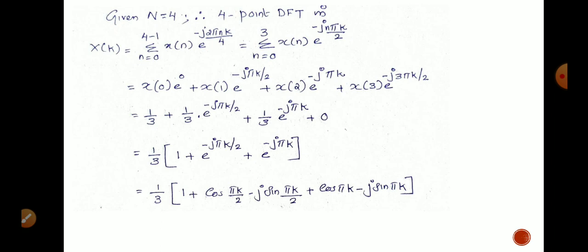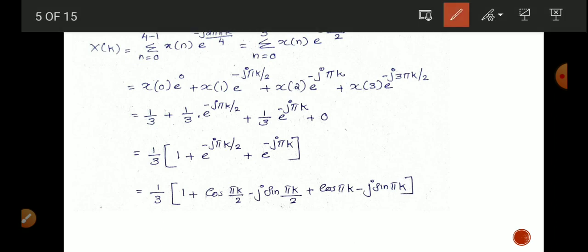So 1 by 3 into 1, plus 1 by 3 into e raised to minus j pi k by 2, plus 1 by 3 into e raised to minus j pi k, plus x of 3. In the input sequence, the value of x of 3 equals 0. So x of 3 e raised to minus j 3 pi k by 2, this term will become 0.